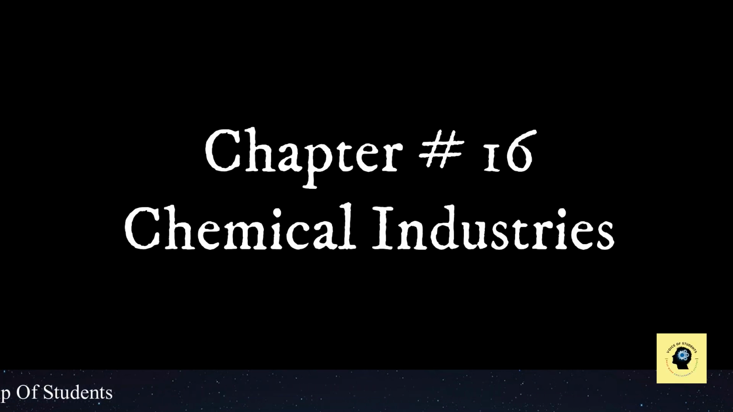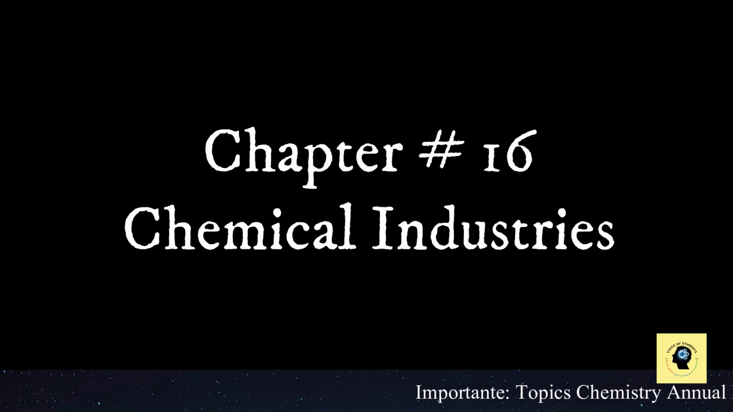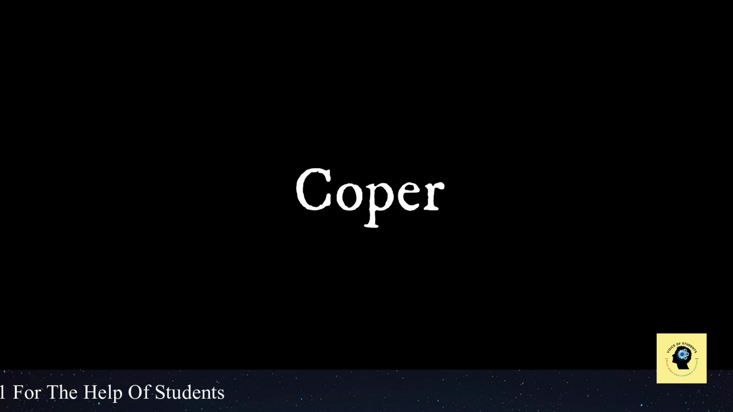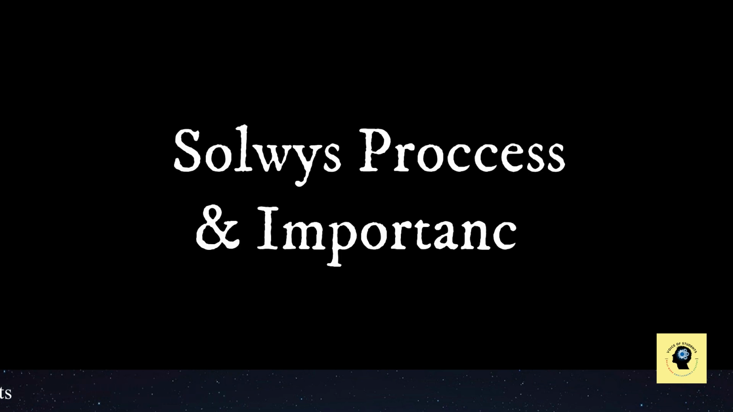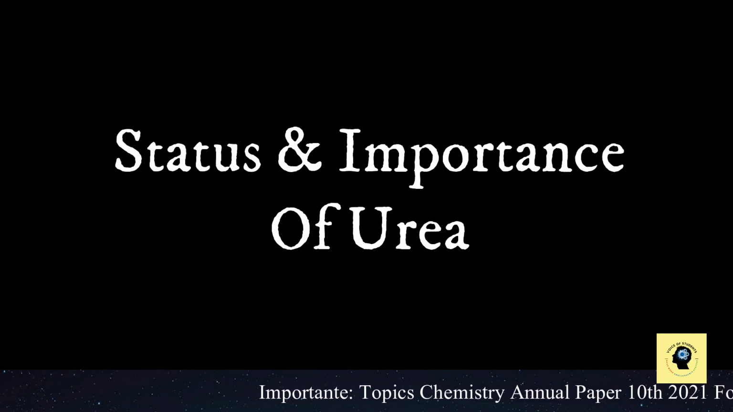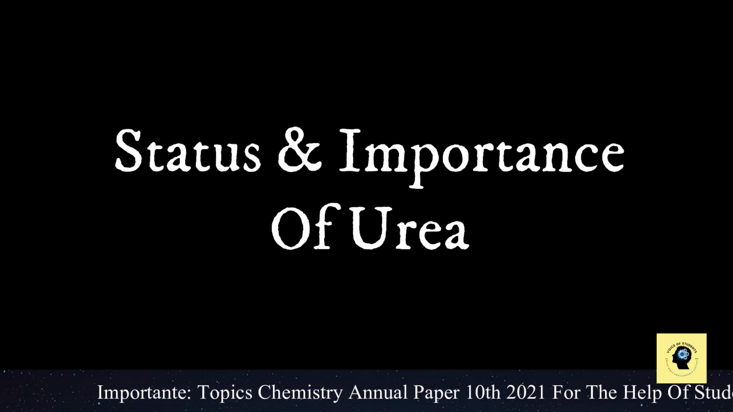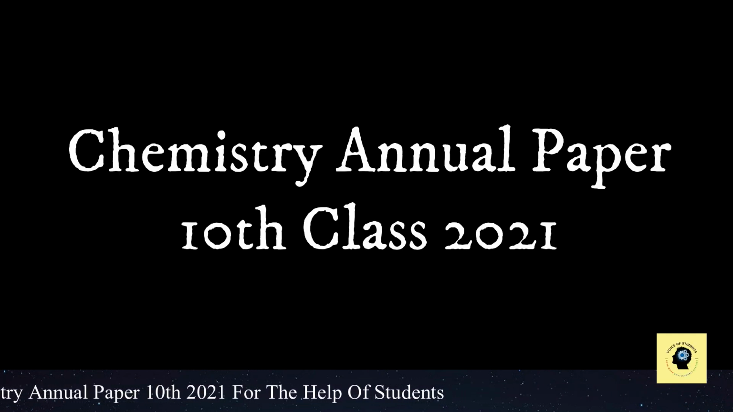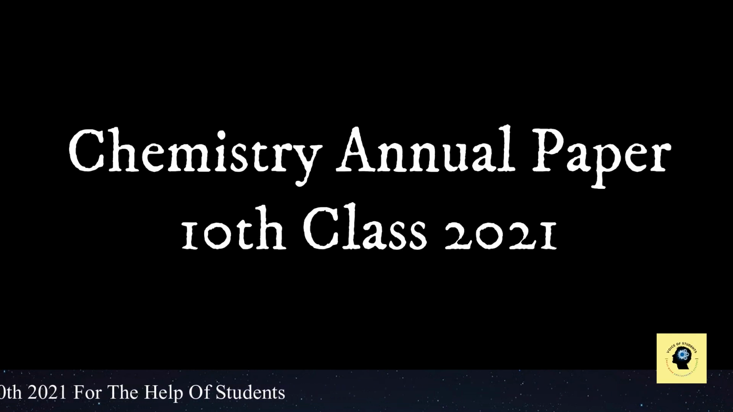Then if we talk about chapter number 16, that is chemical industries, in that chapter we have the first question, define concentration of ore, explain its methods. Then we have electrolytic refining of copper, then Solvay's process complete along with its importance. Then at the last we have status and importance of urea. These are the main components of that book with respect to the board examination.